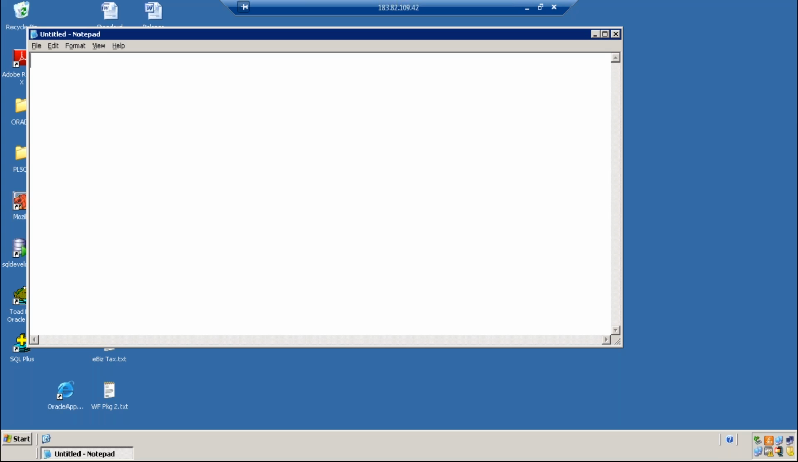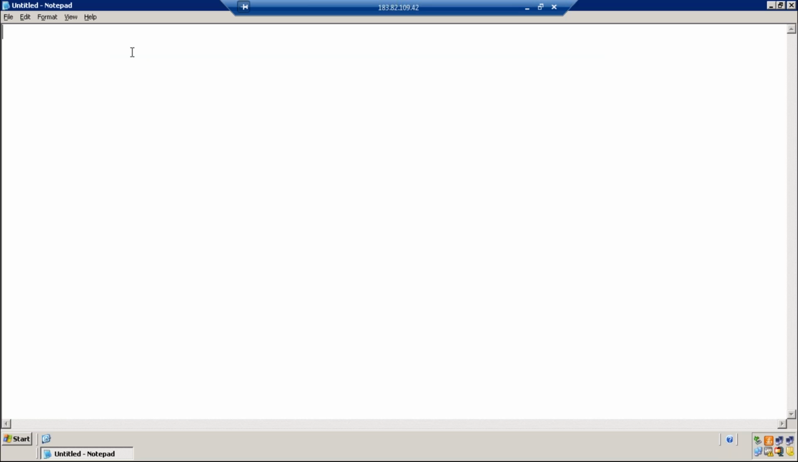Very conceptual knowledge is very important in PL/SQL. Okay, so let us start. PL/SQL. So PL/SQL is an extension to SQL.